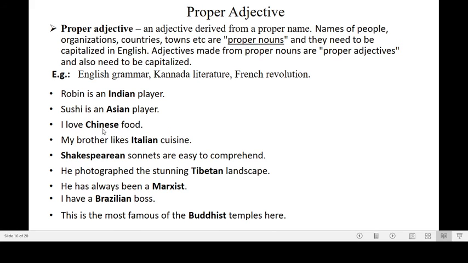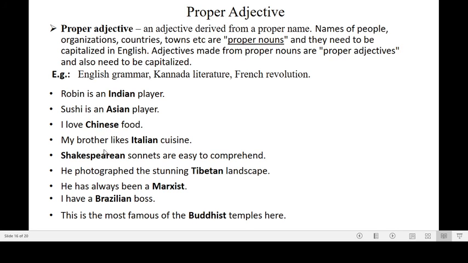Such words which are derived from proper nouns like names of persons or names of organizations, countries and towns are called proper adjectives. If you say, I like Bangalorean food, then Bangalorean becomes the proper adjective because the word Bangalorean is derived from the proper noun Bangalore, a town or city name.